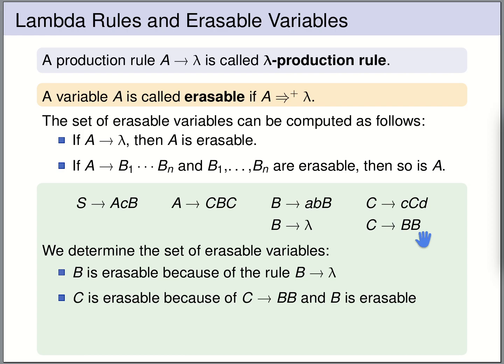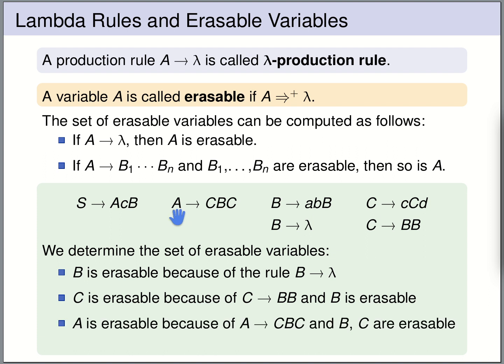Now we know that C and B are erasable and A can be rewritten to CBC. All of the variables in the right are erasable, meaning that A is erasable. Now our variable S is not erasable because there is a terminal symbol in the right. So the set of erasable variables is the set containing A, B, C.